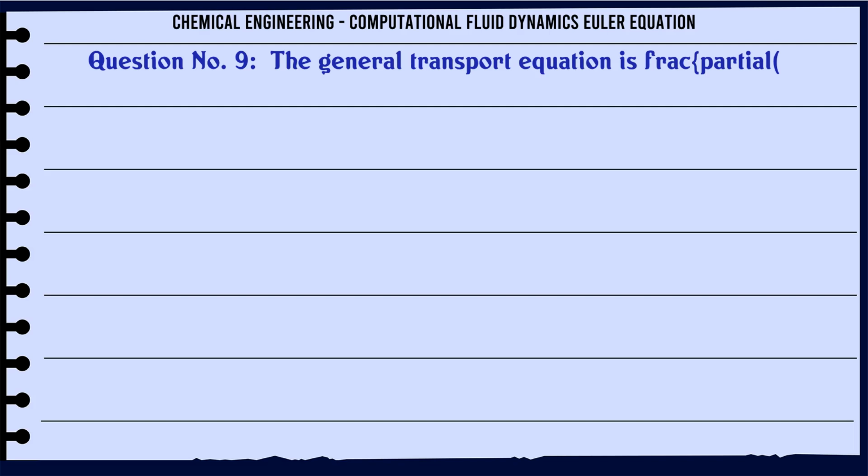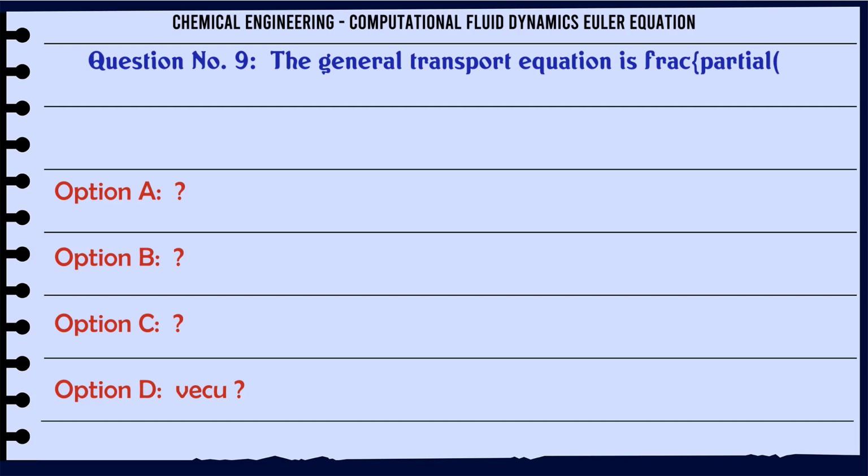The general transport equation is ∂(ρφ)/∂t + div(ρφu) = div(Γ grad φ) + Sφ. For Eulerian equations, which of the variables in the equation becomes 0? A. B. C. D. u. The correct answer is